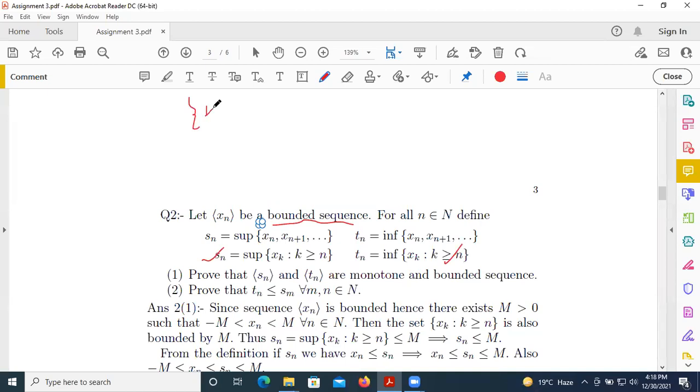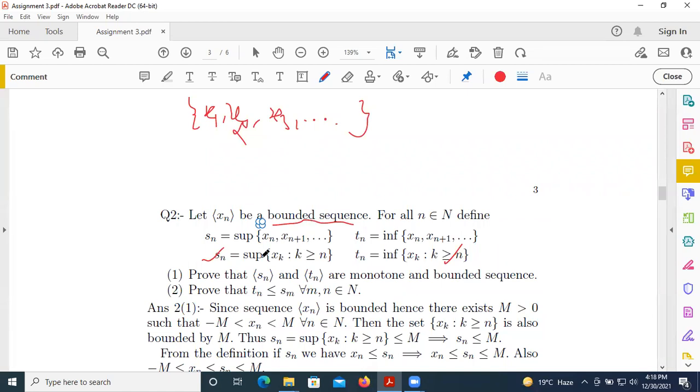We can easily see that this is x1, this is x2, this is x3. This is our Xn sequence, which is a bounded sequence.